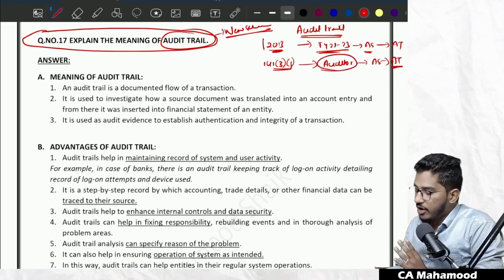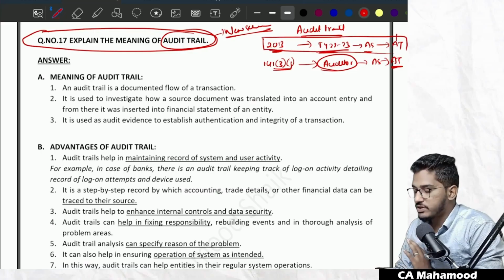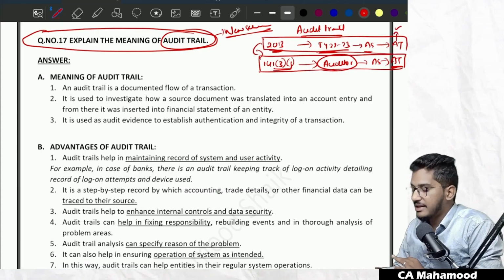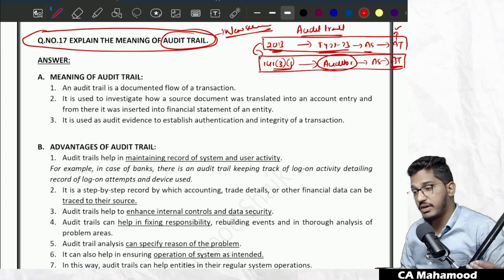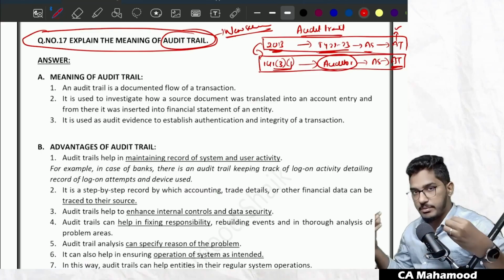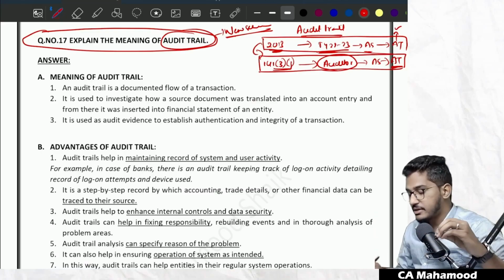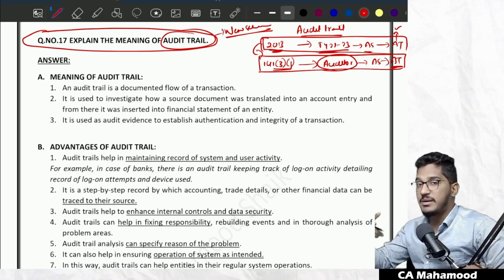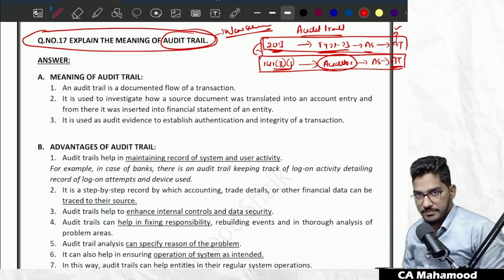So the Companies Act first put an obligation on the company to use only such accounting software which will have the feature of recording audit trail. Then it put an obligation on the auditor to check whether the company is fulfilling that requirement.